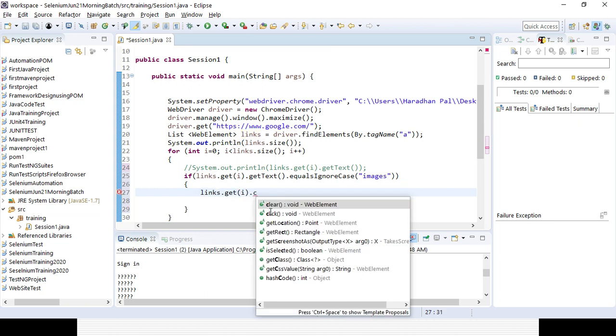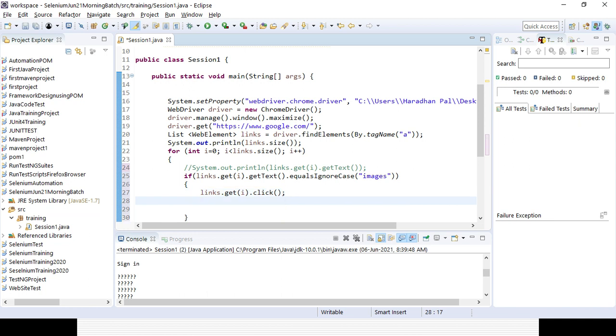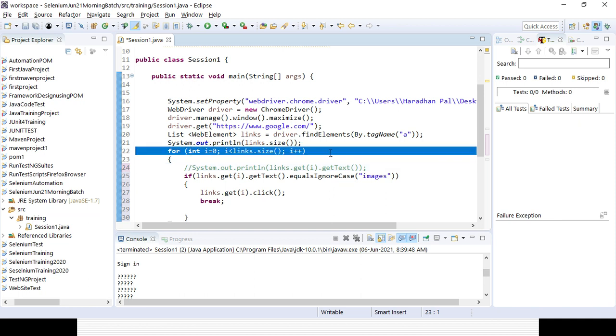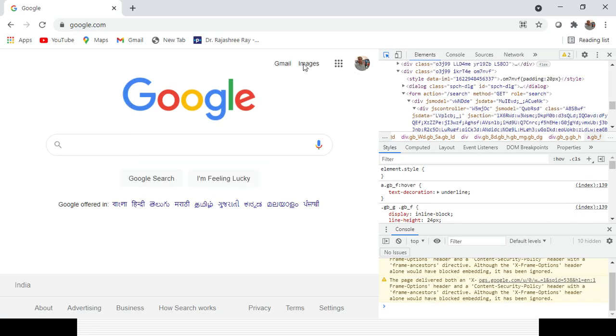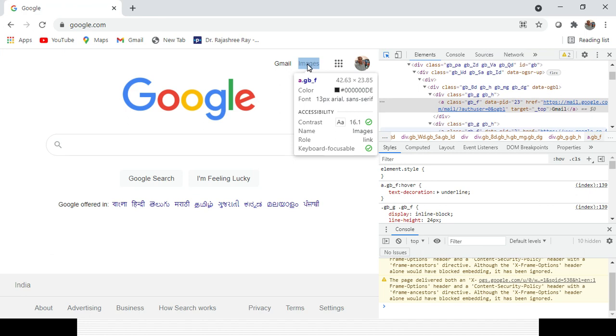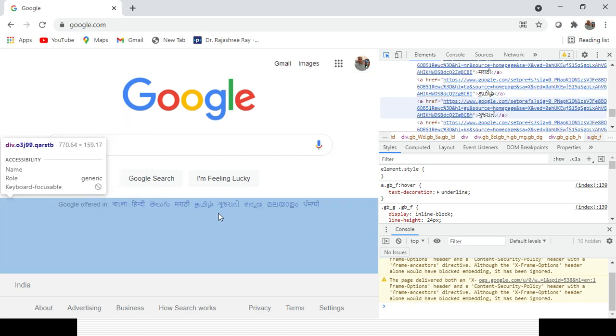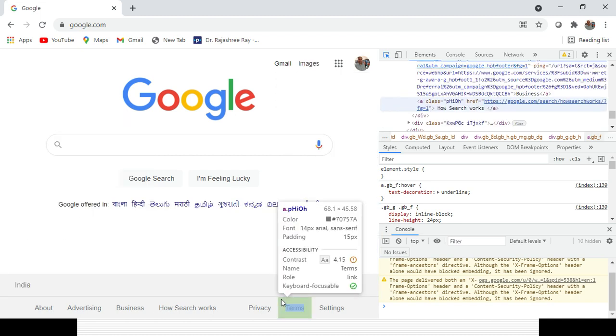After that, we can break the loop. In case it is matching, there is no need to iterate all the remaining part. So that is the lines of code I have written. First, I am iterating all the links that are there. If that keyword is matching with that particular name, immediately it will click, and the other part will not be iterated. So that is the line of code.